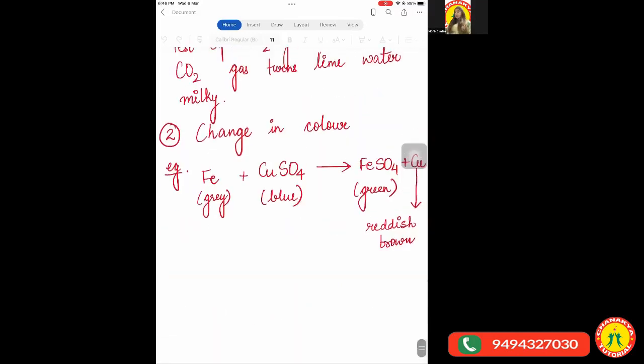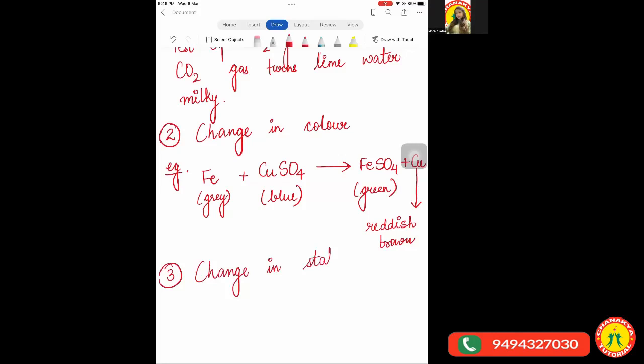Okay. So the second thing was the change in color. And let us come to the third thing. The third characteristic which we are going to observe is change in state. Basically, what does change in...